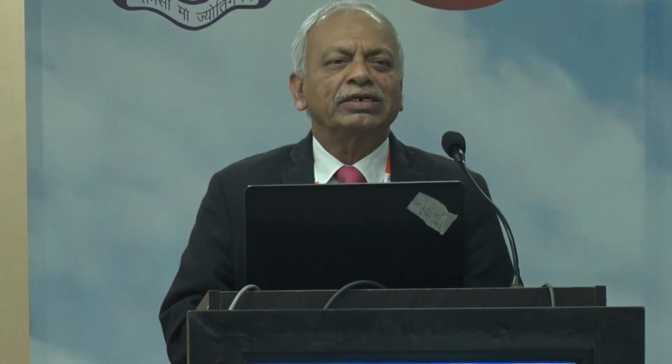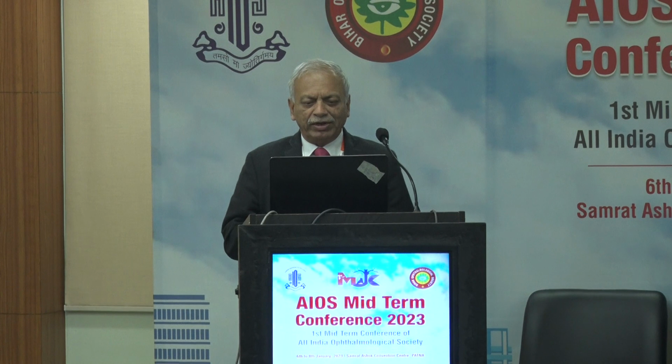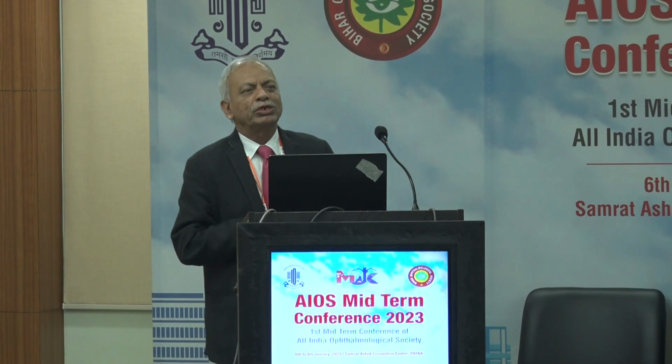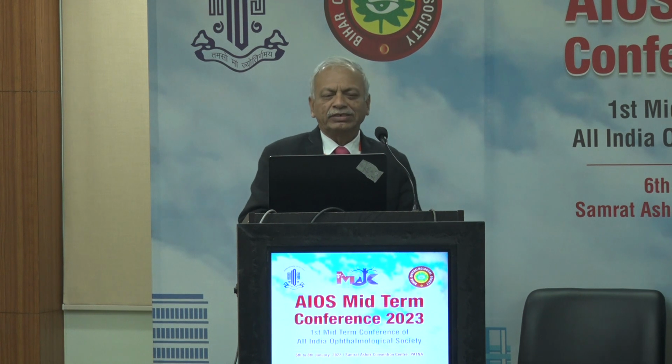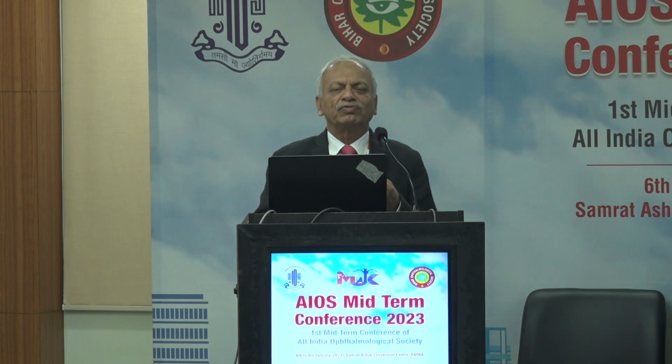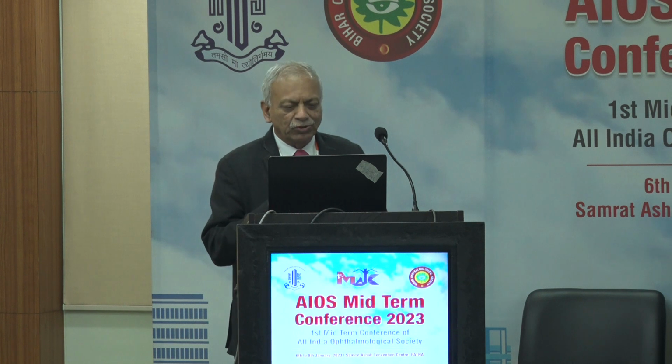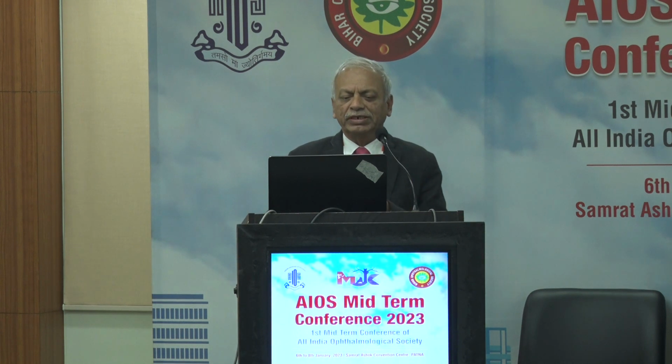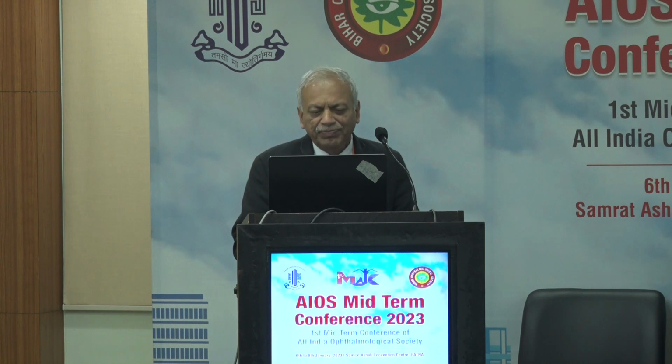Now, what are CCDDs? Congenital cranial disinnervation disorders. The name by itself suggests that these are congenital, these are cranial, and there is a disinnervation, and it is a disorder. This term was coined in 2002. It's 20 years now, and this term has stuck, and a lot of conditions have been added, a lot of things have been learned through genetics and through imaging. Those two aspects have really added to the wealth of information, and new entities have come in like third nerve palsy, fourth nerve palsy, and so on. We'll just talk about those conditions in a brief way because time is very limited.